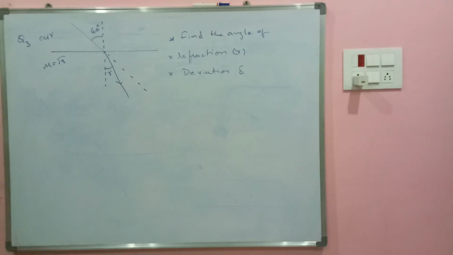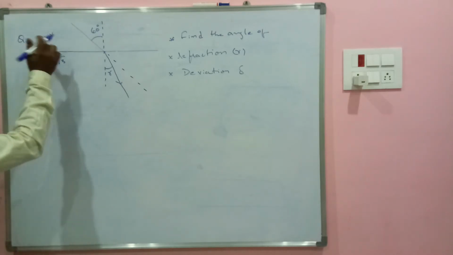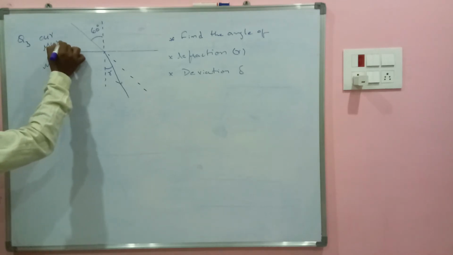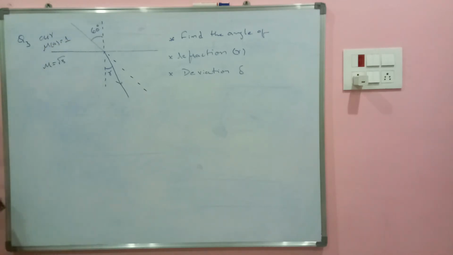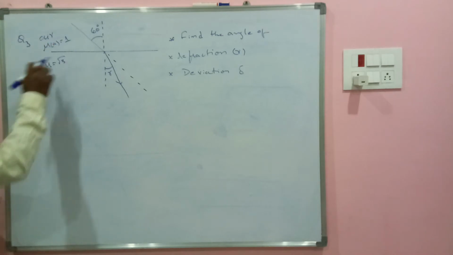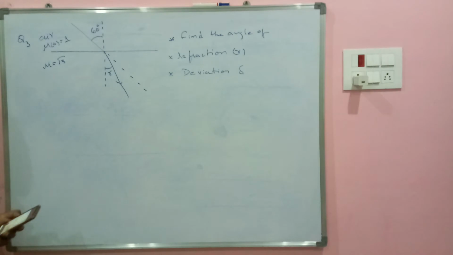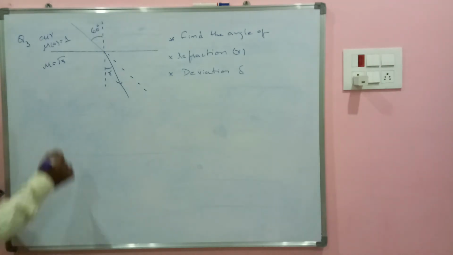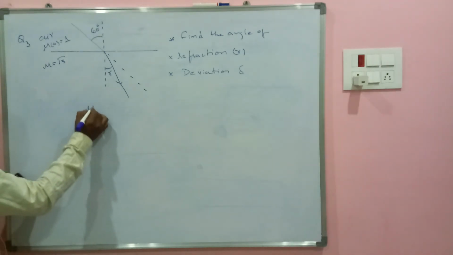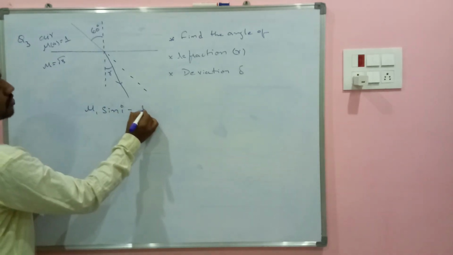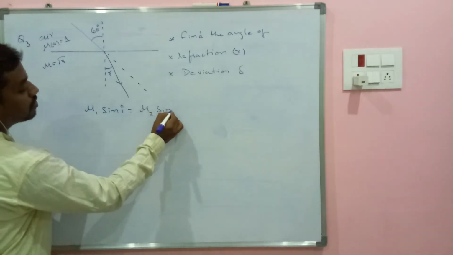What formula we have to use? This I already told you. Air refractive index mu a can be taken as 1. So I have two refractive indices and I have angle of incidence. I should find r value. Formula is Snell's law. Mu1 sin I is equals to mu2 sin r.